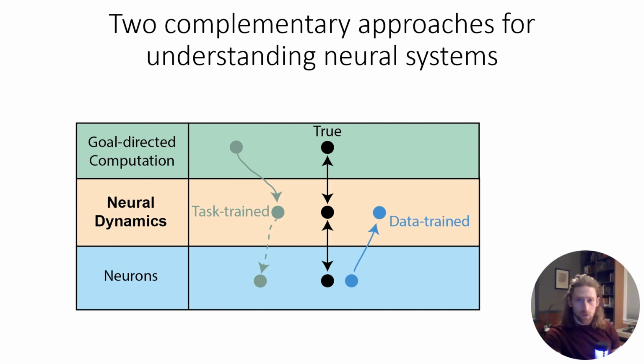The second approach, called a data-trained model, learns dynamics that can reconstruct neural activity. By inspecting inferred dynamics, we can try to infer the computation that those dynamics perform. In our workshop, we're bringing together some of the leaders in task-trained and data-trained network modeling to connect these approaches and hopefully lead to new insights into how the brain performs computation at multiple levels.